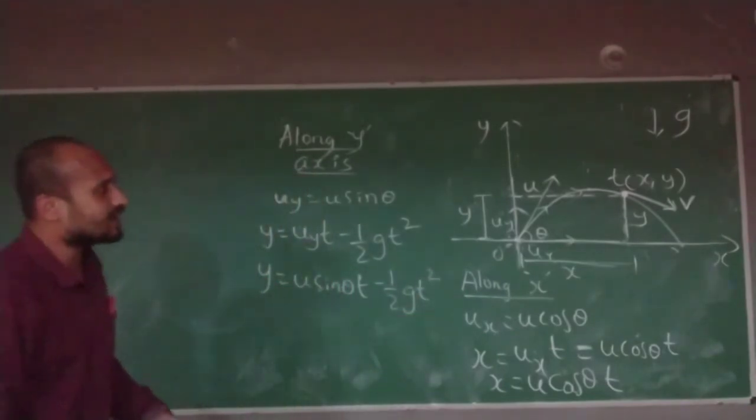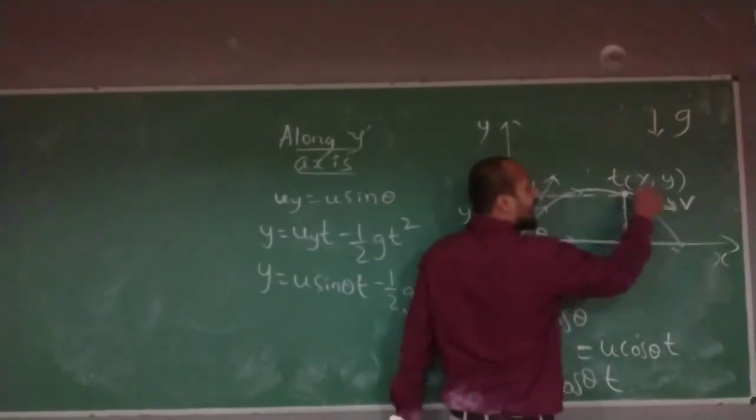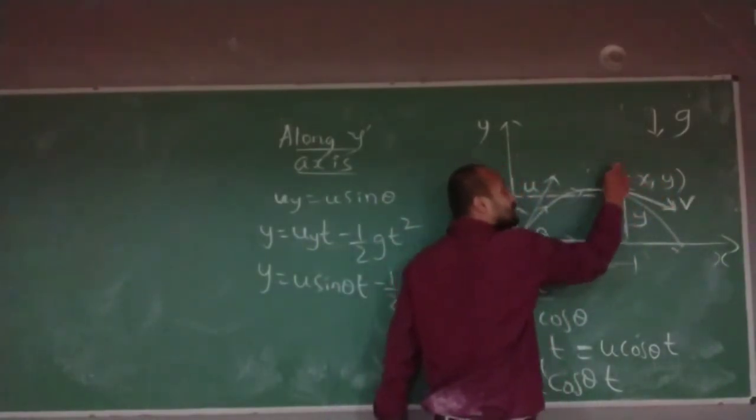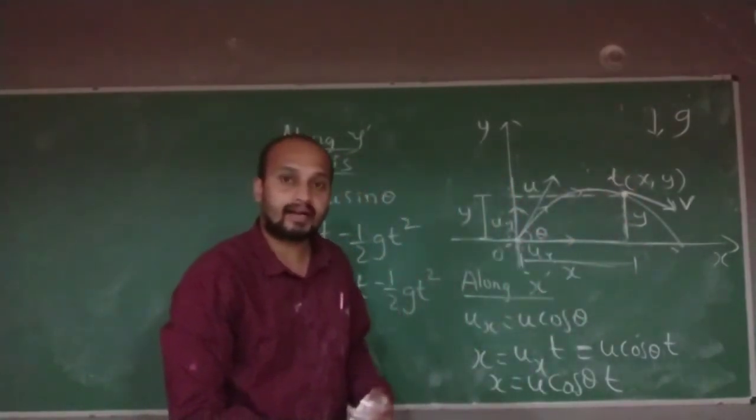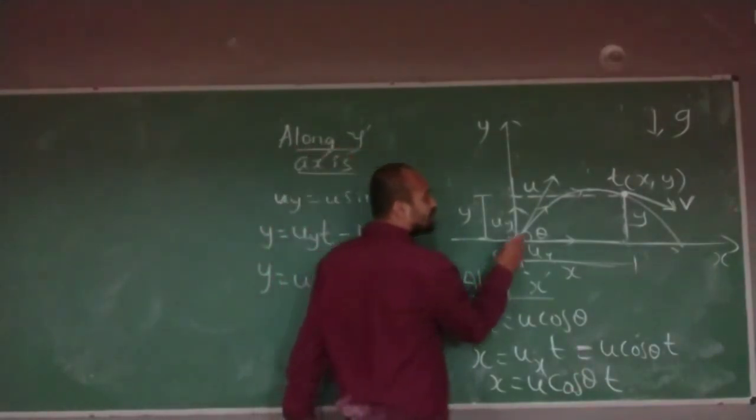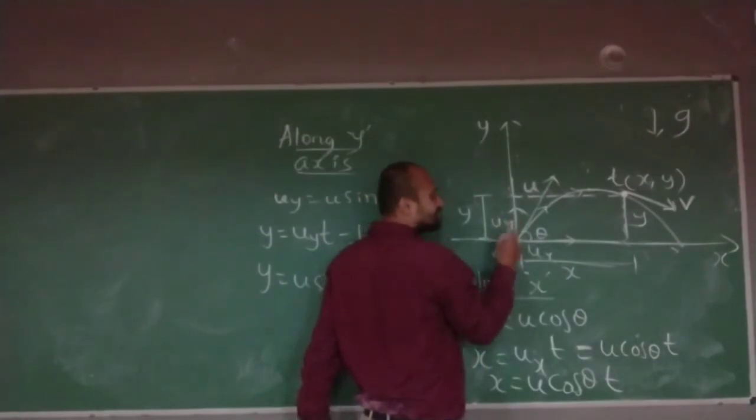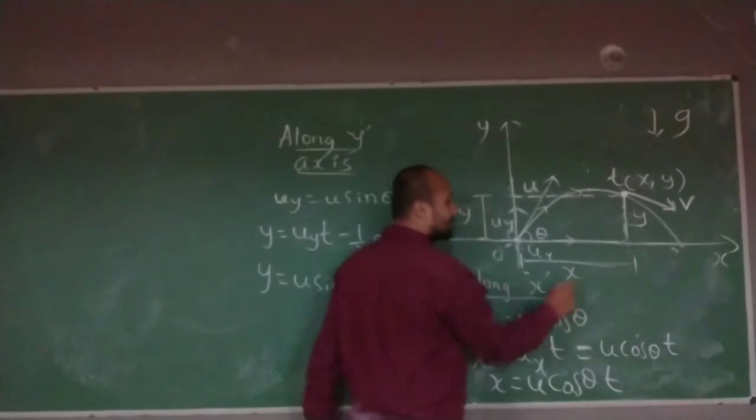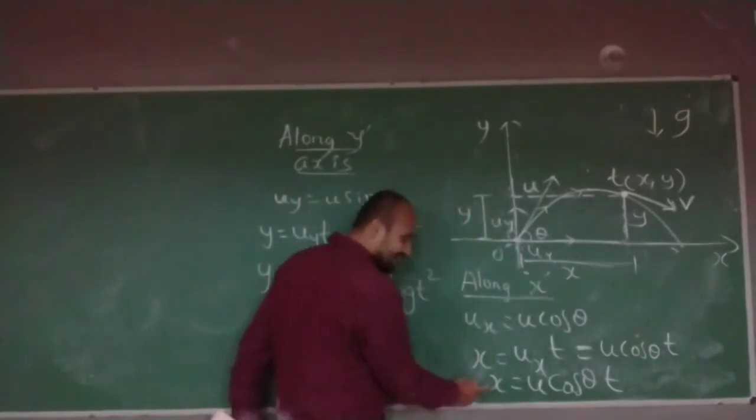So what I am trying to tell you from these observations, velocity at point x comma y in time t, I will find later. Right now what I am trying to tell you overall: if an object started with initial velocity u, after some time t, let's say its position along the x-axis became x, its position along the y-axis became y. What is x value?